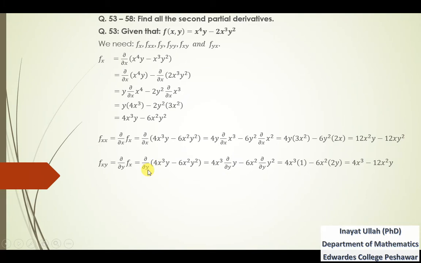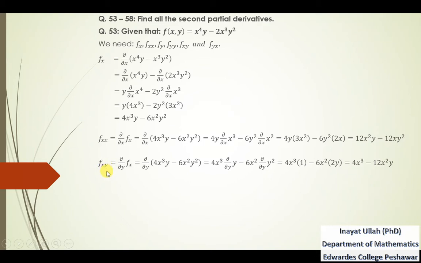So 4x³ will be kept constant, and we are left with the partial derivative of y, minus 6x² will be kept constant, and we are left with the partial derivative of y². Now that is actually 1, and by power rule, that is 2y. So 4x³, minus 6 2s are 12, x²y is the second derivative of f with respect to x, then with respect to y.